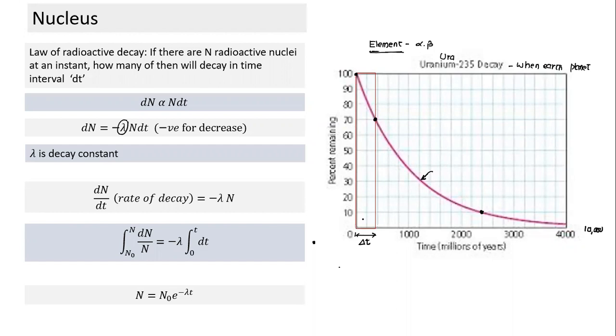From 100, it has become 70. So if I call the beginning value A and the end value B, what is B by A equal to? B by A is equal to nothing but N by N naught. This is for that interval. How much does that come equal to? That is equal to 0.7. Okay, this is equal to 0.7. Is this understood, Shreya? Are you following so far? Yes, sir. So if this is the width they have taken, this is the B number, this B indicates what N means.